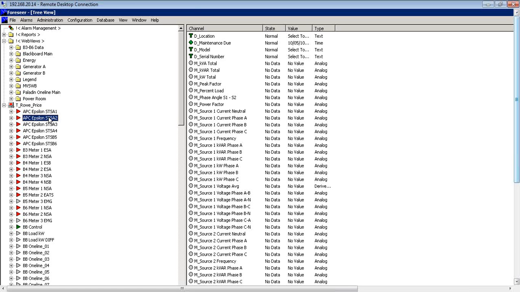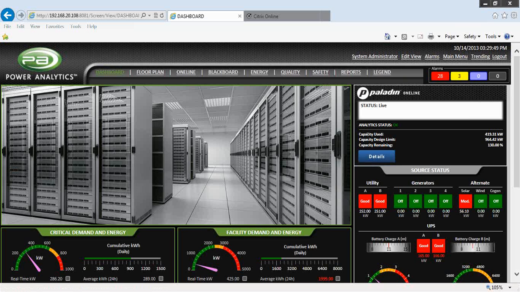What we have done is we have now integrated our Power Analytics DesignView Gateway product into Foreseer so that we may now capture all of the data back to our Power Analytics system using our Gateway Foreseer connector product. So as you see, typical dashboard views now using our DesignView product, picking up the Foreseer data acquisition points.